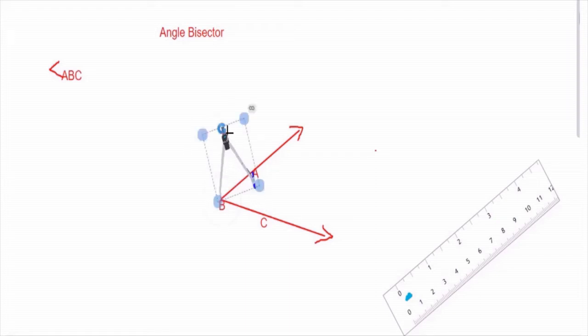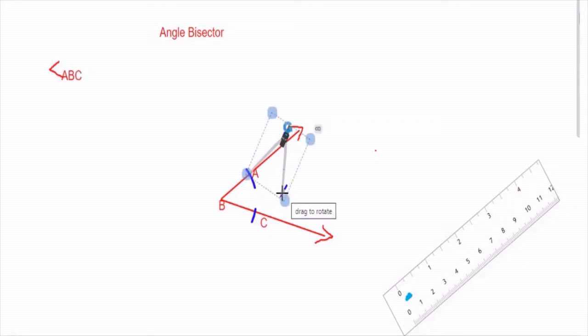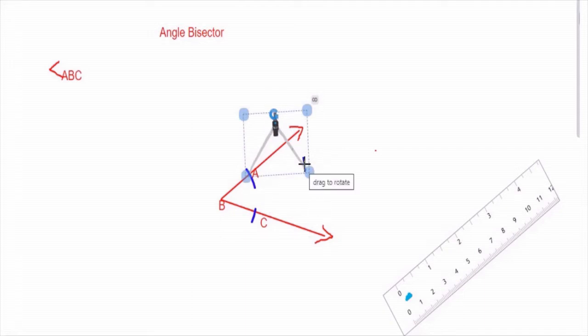You can draw an arc here, turn the compass, another arc here, take the compass from there, and keep it at that point where the arc is intersecting the arm of the angle. Expand it a little bit so that you can get the arc at a convenient location. Draw the second arc here, of the same measure. Without disturbing it, take the compass and keep it here.